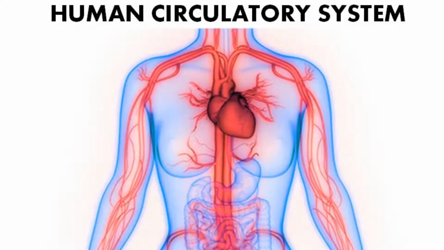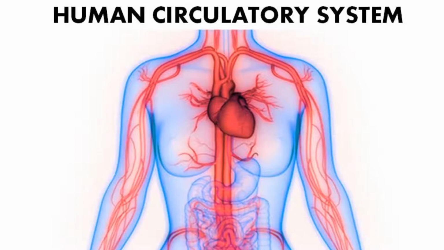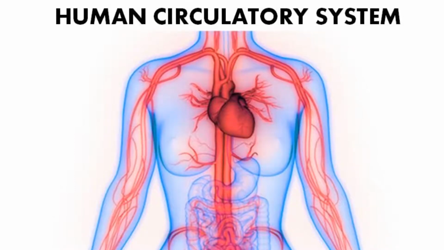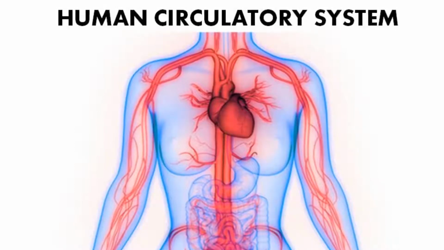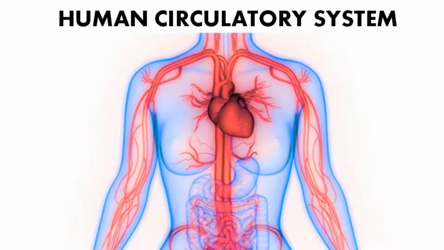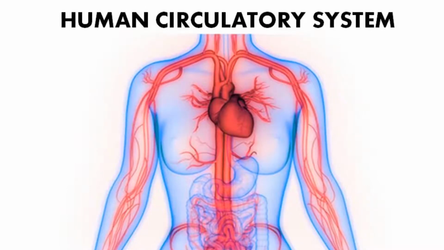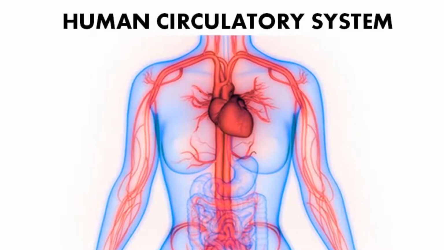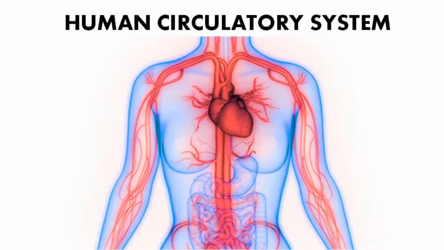The circulatory system, also called the cardiovascular system, is an organ system that permits blood to circulate and transport nutrients, oxygen, carbon dioxide, hormones, and blood cells to and from the cells in the body to provide nourishment and help in fighting diseases and maintain homeostasis.